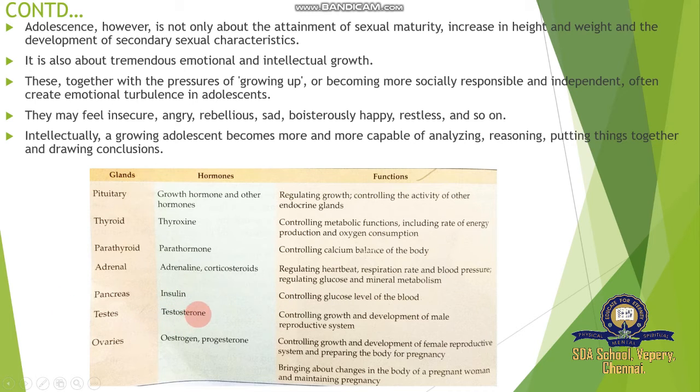The testes secrete testosterone, controlling growth and development of the male reproductive system. The ovaries secrete estrogen and progesterone, controlling growth and development of the female reproductive system, preparing the body for pregnancy, bringing about changes in the body of pregnant women and maintaining pregnancy.